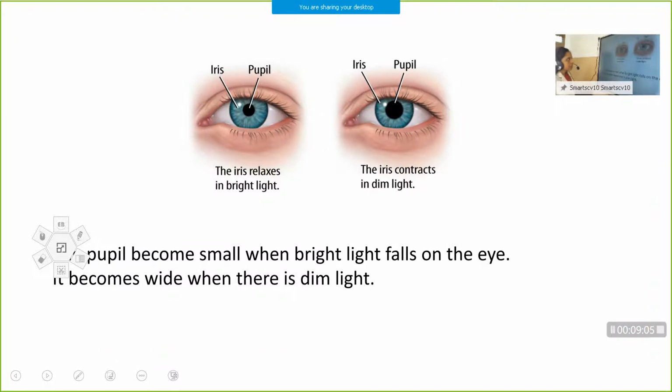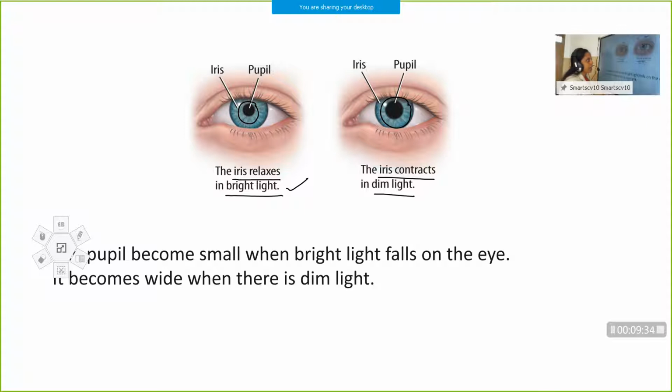See here, the function of iris and pupil is given. In bright light, what happens? In bright light the iris relaxes, so the pupil becomes small. And in dim light the iris contracts. So when it contracts, what happens? The pupil becomes large. So in bright light the pupil becomes small so that only a small amount of light will enter